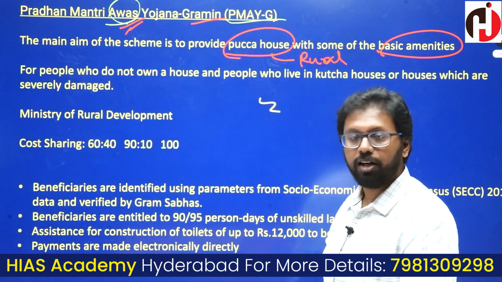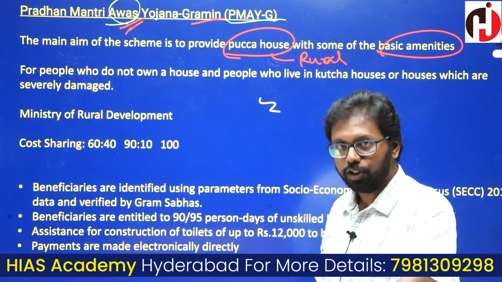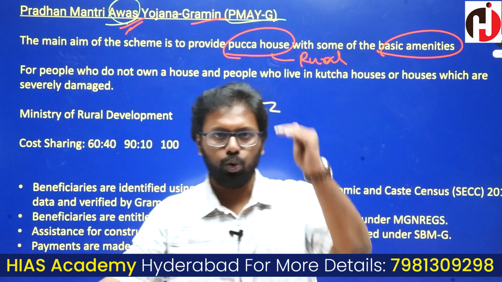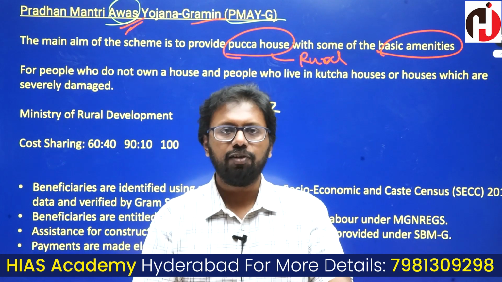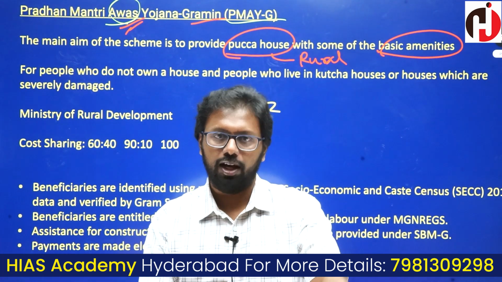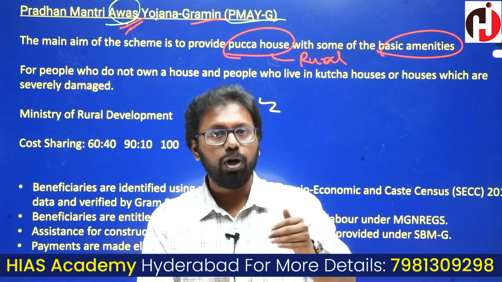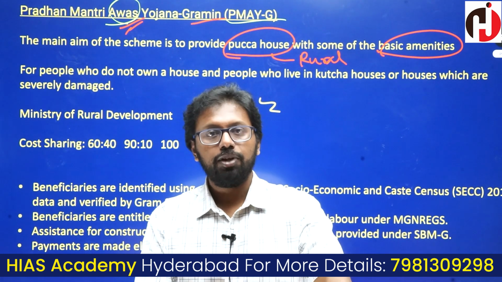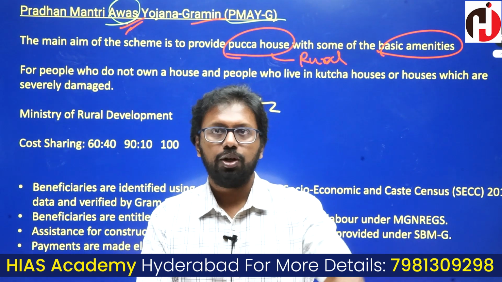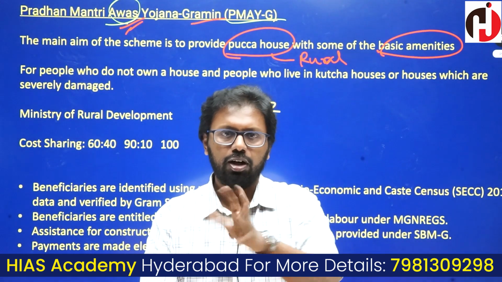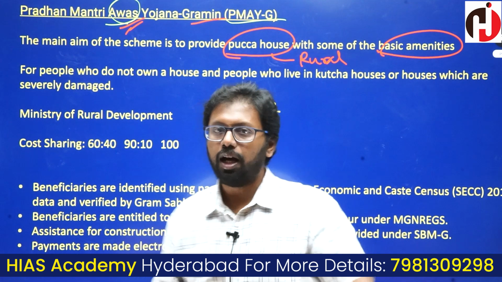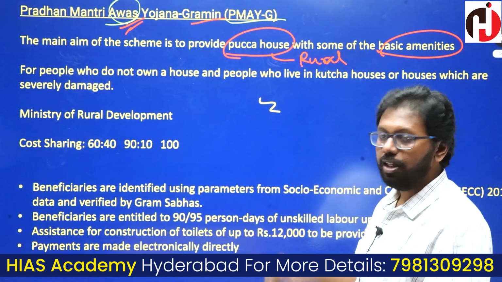Those people who are living in dilapidated houses, houses which do not have a proper roof or proper wall or proper compound wall, or certain facilities which a proper house has to have. That means water leaking out of the roof, a hole in a wall, and such things. These people in rural areas are eligible for this scheme.